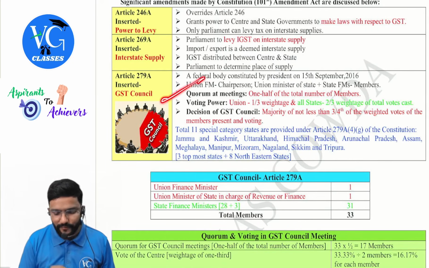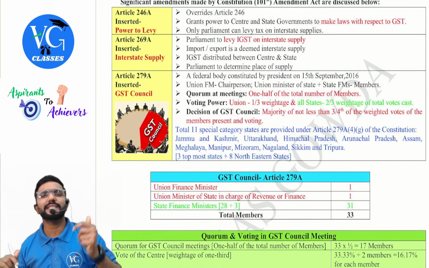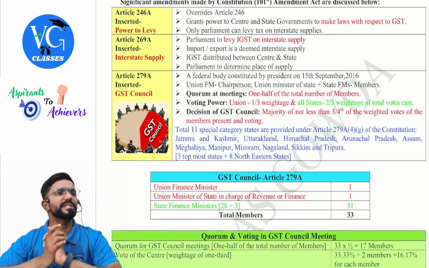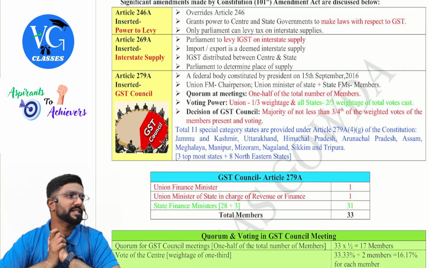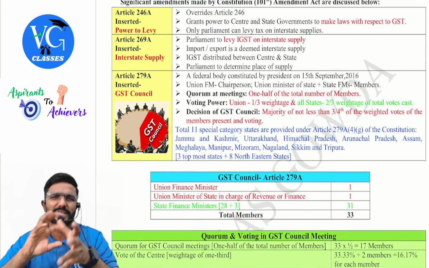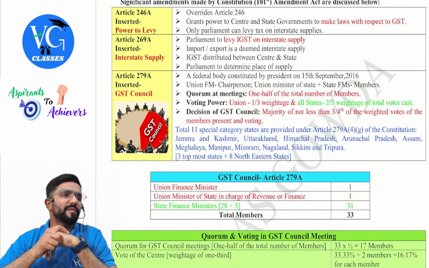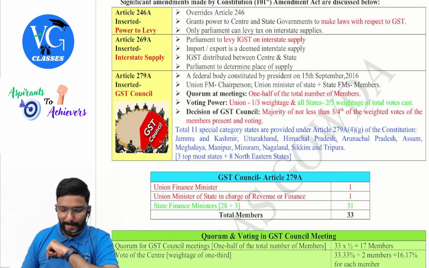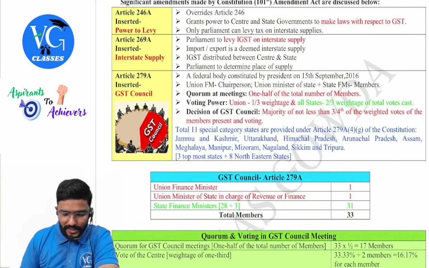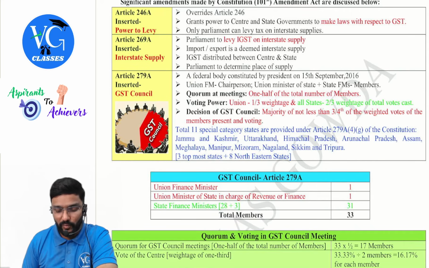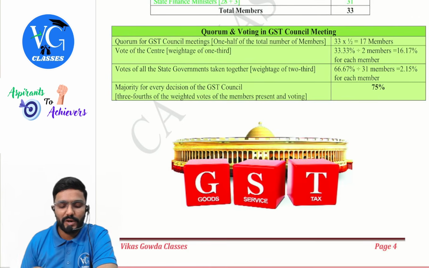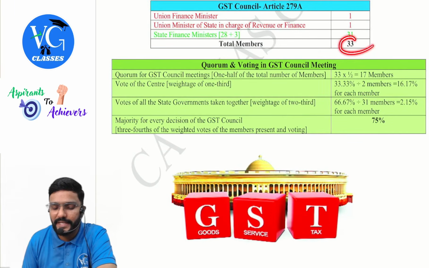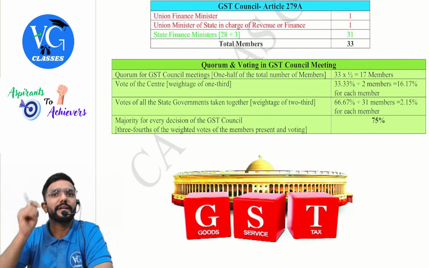Sir, what is the quorum of any GST Council meeting? As I told you, any decisions with respect to GST will be taken by whom? The GST Council, guys. And once they take the decision, they will recommend it to the government, and the government will notify. So what is the quorum for any GST Council meeting? Half of the total number of members, guys. Sir, what is the total number of members? We learned 33. Half of it is the quorum. Half of it comes to 17 members.